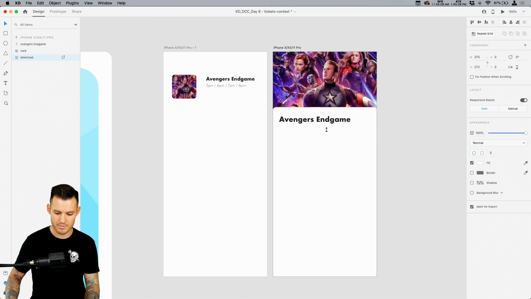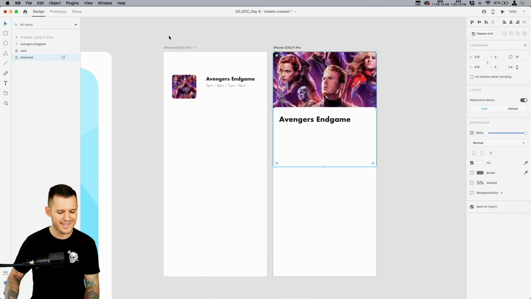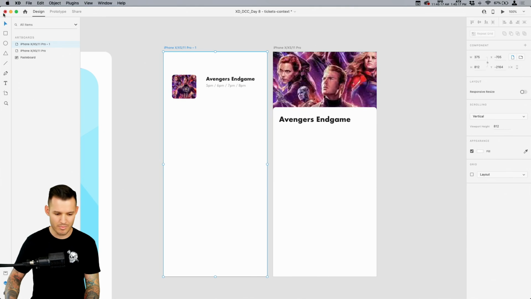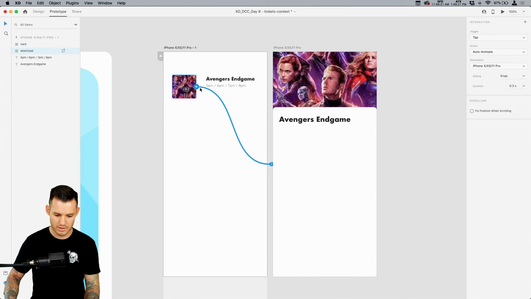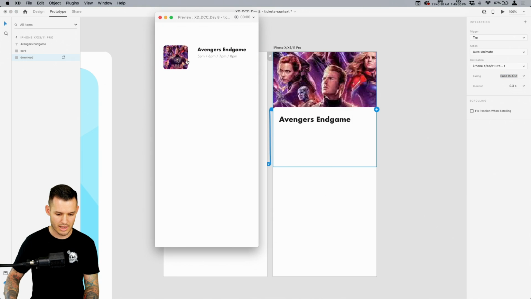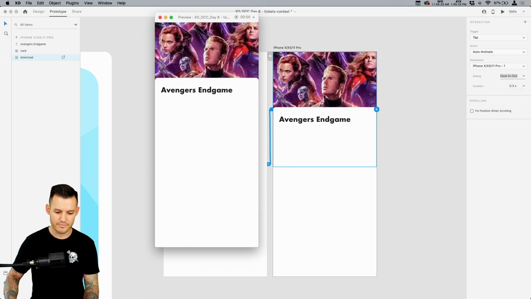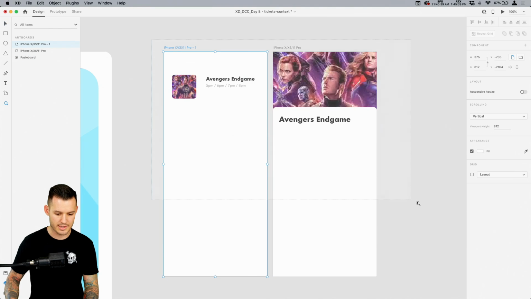Let's play, let's mess with the size of this so we can see more of it as it animates in and out. There we go. It's kind of moving up. Now we're using snap. You may not like snap. Maybe we want to go and play with our transition. Let's tap it again, auto-animate. Let's not do snap. Let's do ease in and ease out. And same thing, we want to change this to ease in and ease out. Let's check that. A little nicer maybe, huh? We're still getting there. We're still working on some things, okay? So far, so good. Okay, let's go back to our design tab.